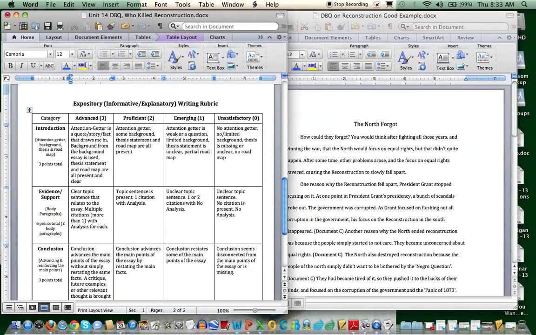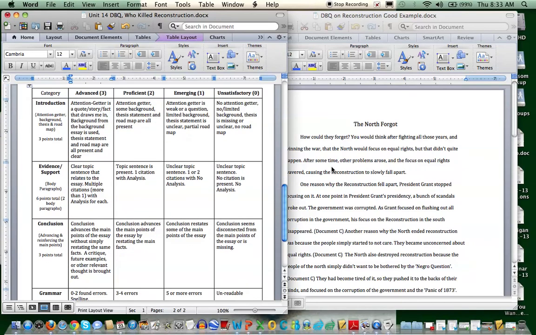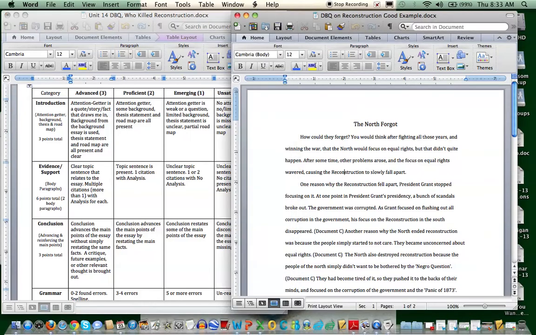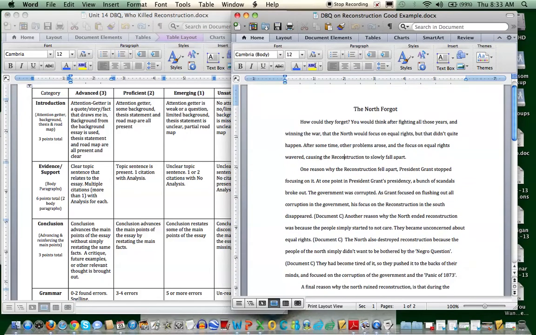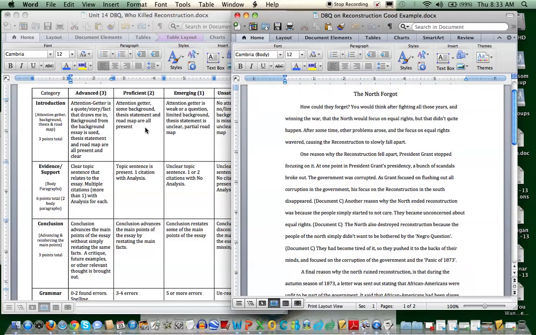Could it have been a little better? Yeah. The thesis could have been slightly more clear, and the roadmap could have been more present. But overall, based on a lot of the DBQs that I've seen, this really wasn't too bad. I could have given it a 2.5, but I did decide to give this person a 3. I liked the fact they gave some background. I thought their attention getter was pretty good, so I gave them a 3 for their intro.